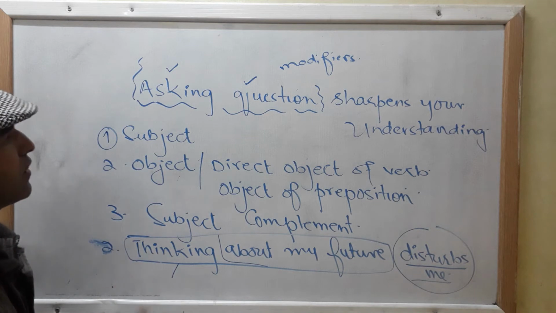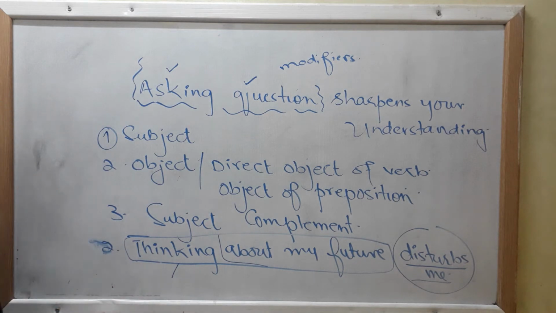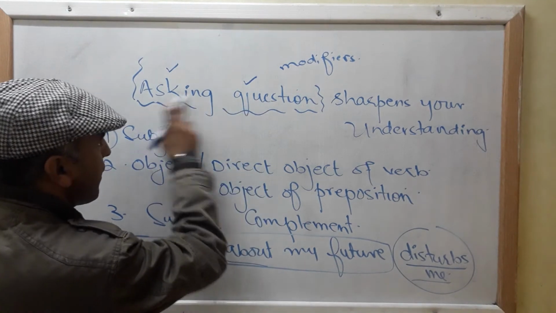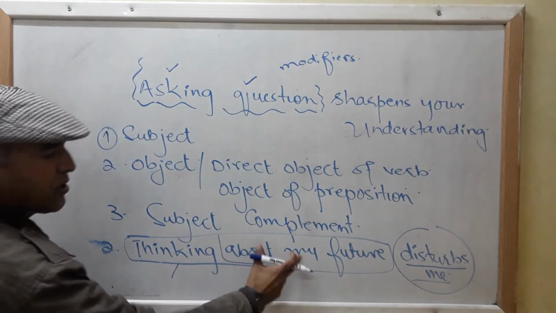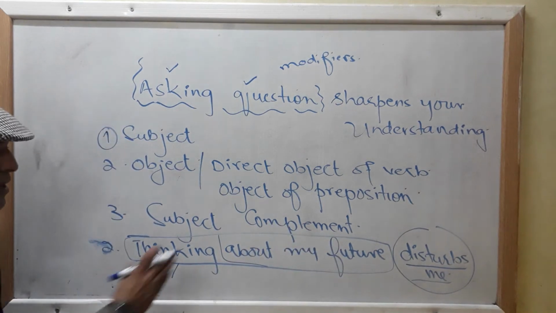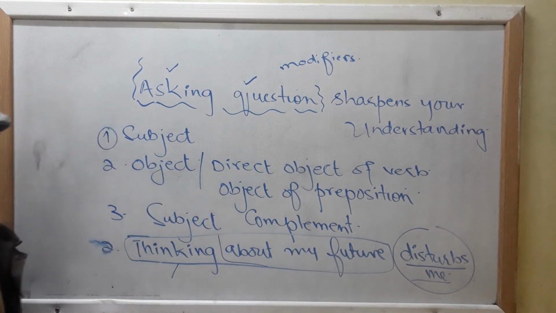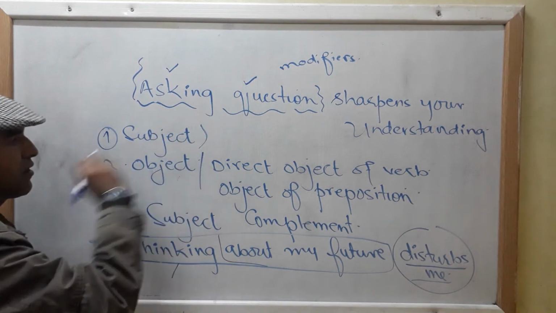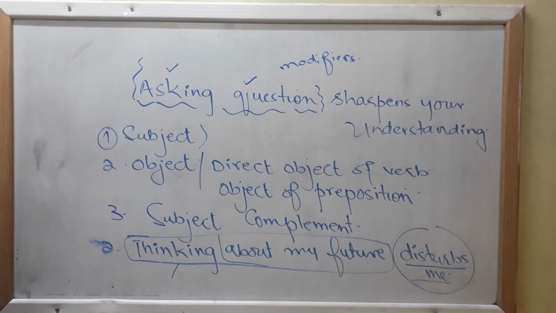So I have tried to make clear the concept of a gerund phrase working as a subject in a sentence. Clear? Gerund, object. Gerund, prepositional phrase, or in other words, a modifier, modifying your gerund. So here I have tried to make clear the concept of a gerund phrase working as a subject in a sentence.